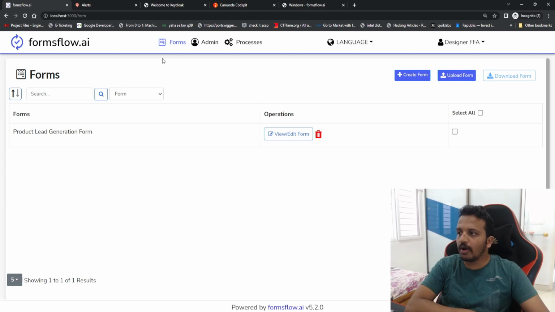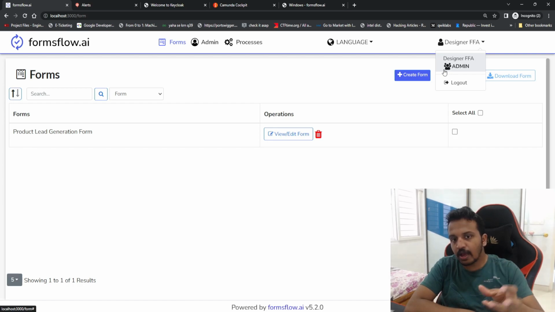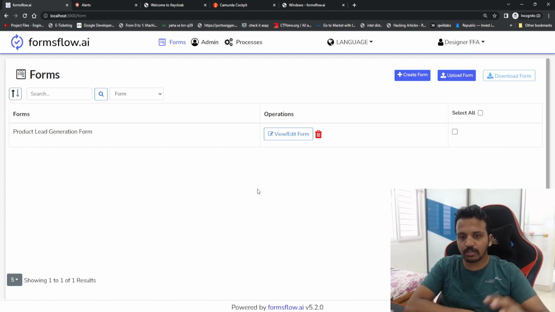Okay, now these three things that we see on the header are because of the privileges that I, as a designer, have. I am part of a group which has design privileges, and that is how group management becomes easy. So whatever I am seeing is because of the privileges that the designer group is given. The first thing we see is create form or upload form. Because this is the open source version, I can upload only one form at a time. If it is a premium version, I can upload a bunch of forms in a single go.